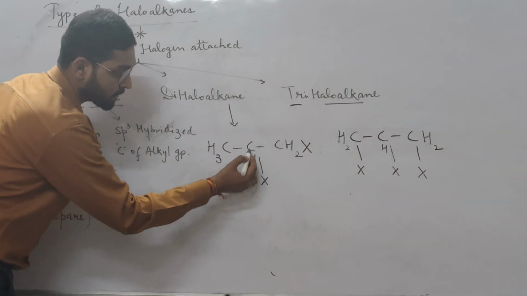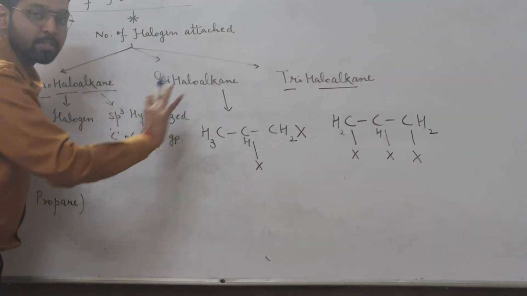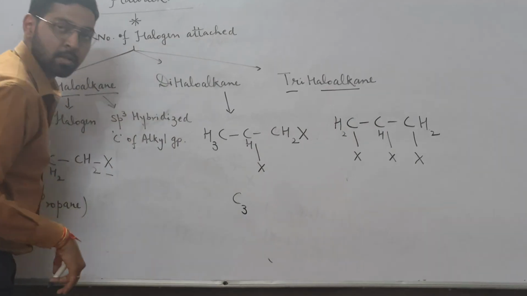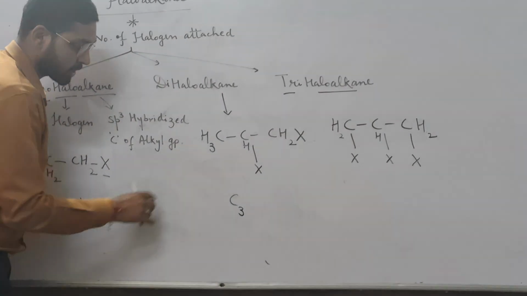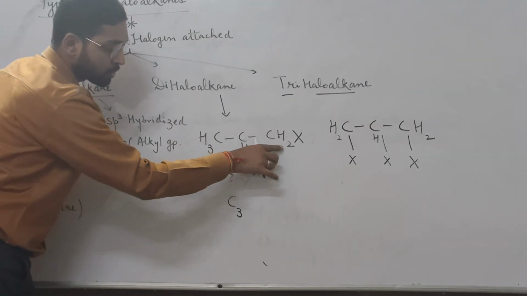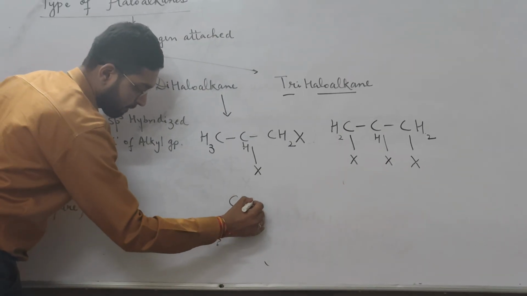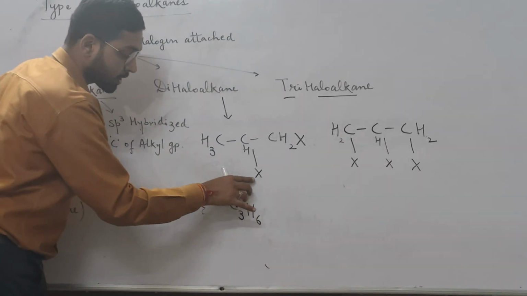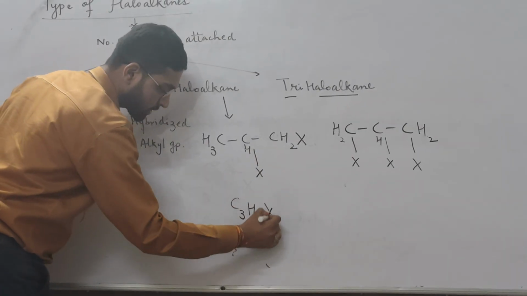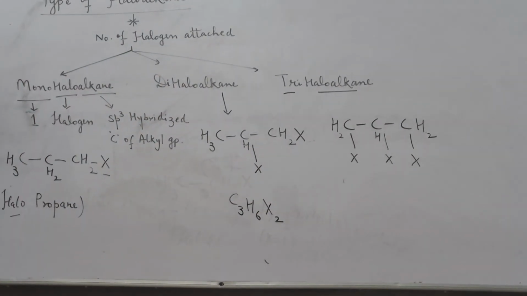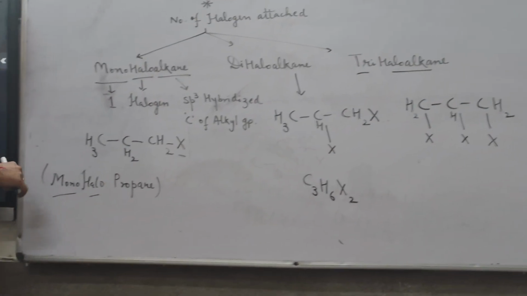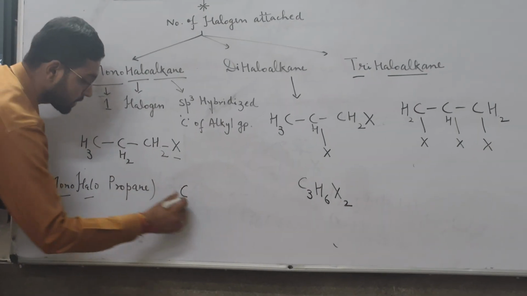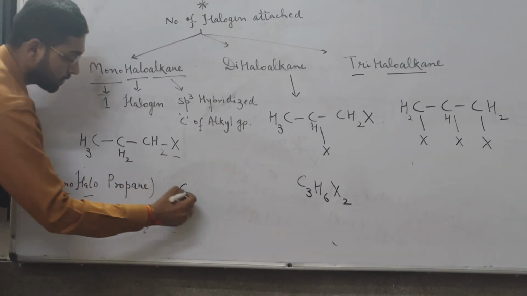Coming to the general configuration of haloalkanes, let's take another example. How many carbons are present here? 3 carbons. How many hydrogens? 6. And how many halogens? 2, so I can write it as X2. For monohaloalkanes: how many carbons? 3.